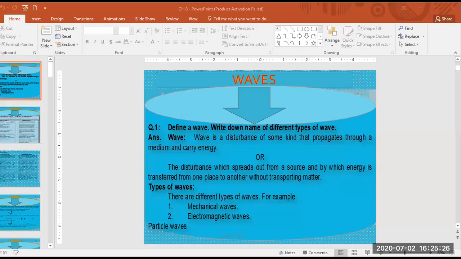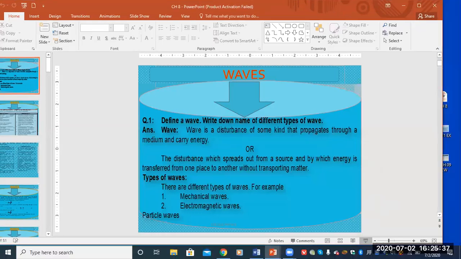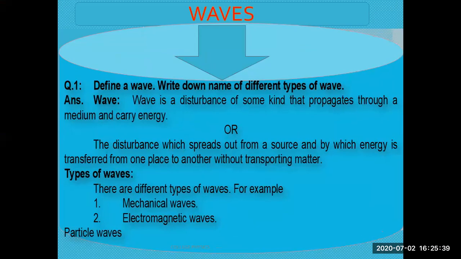We have started a new chapter that is for waves. In this chapter, we will discuss some of the most important questions and the reasons which are linked with the types of the waves and the wave motion, propagation, and production. We will discuss some of the most important scientific questions which are asked related to the waves.